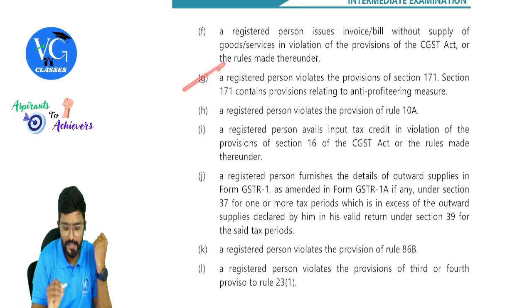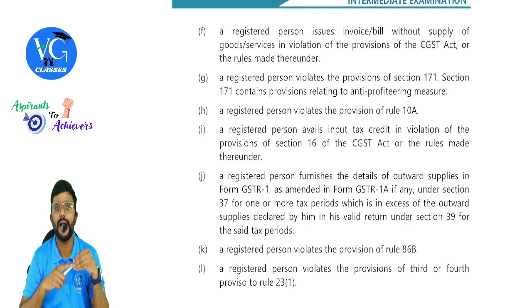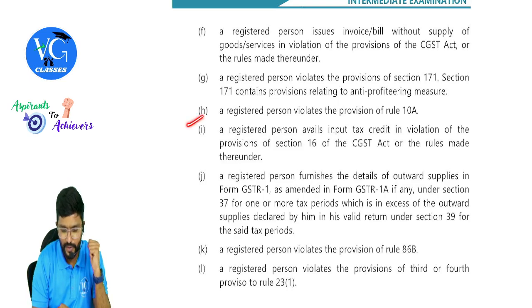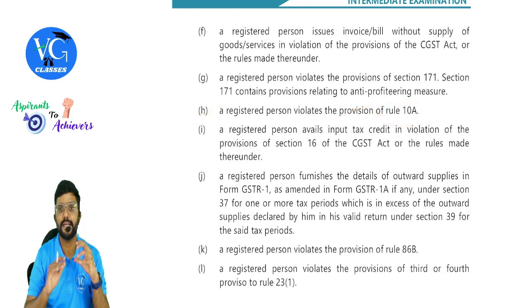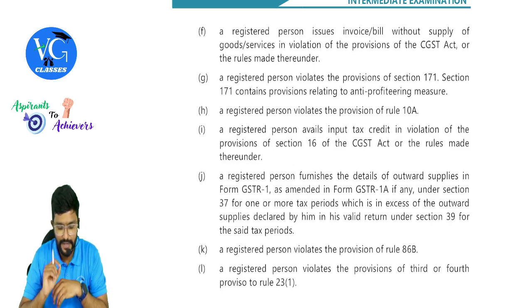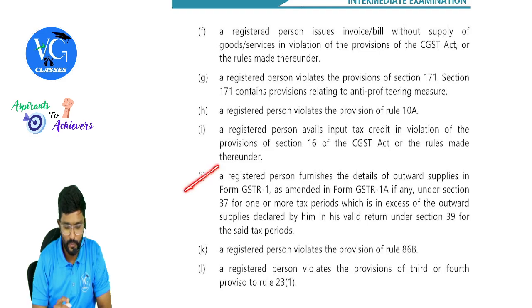A registered person violates the provisions of section 171. Section 171 contains the provisions relating to anti-profiteering, that is making profit in the name of GST. A registered person violates the provisions of Rule 10A, that is giving the details of bank account. A registered person avails input tax credit in violation of the provisions of section 16 of CGST Act or the rules made thereunder.